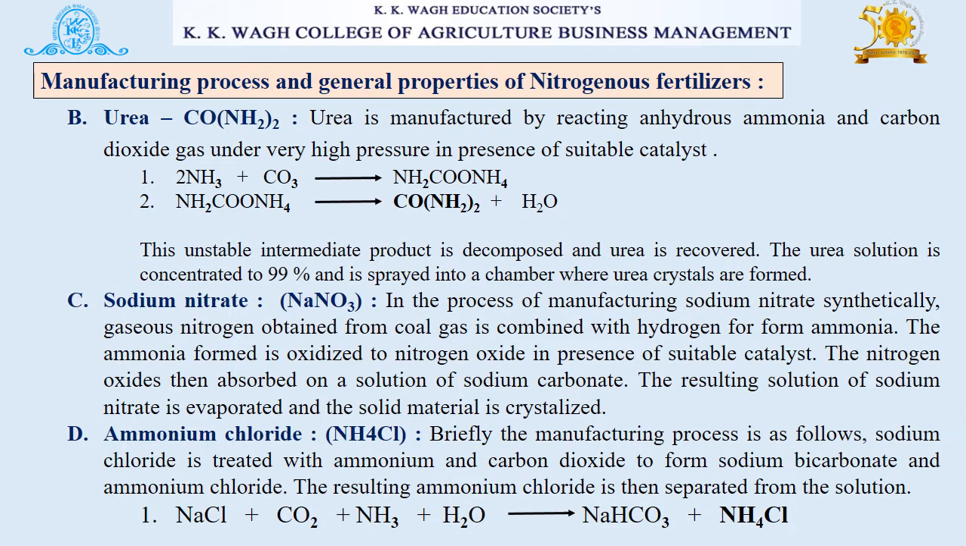Next is ammonium chloride, NH4Cl. Briefly, the manufacturing process is as follows. Sodium chloride is treated with ammonia and carbon dioxide to form sodium bicarbonate and ammonium chloride. The resulting ammonium chloride is then separated from the solution.